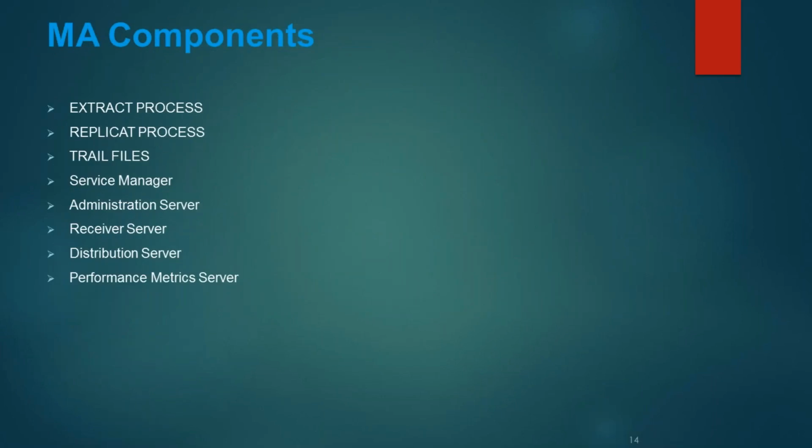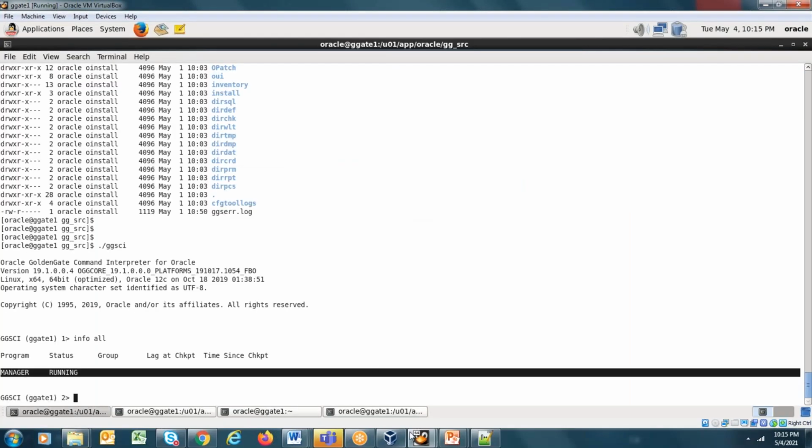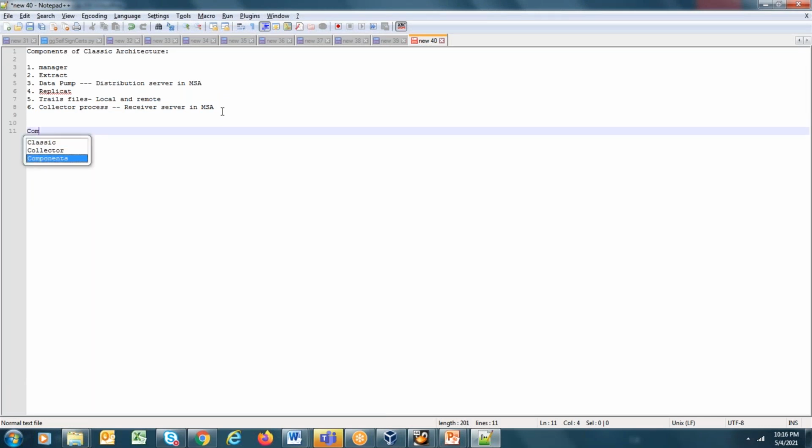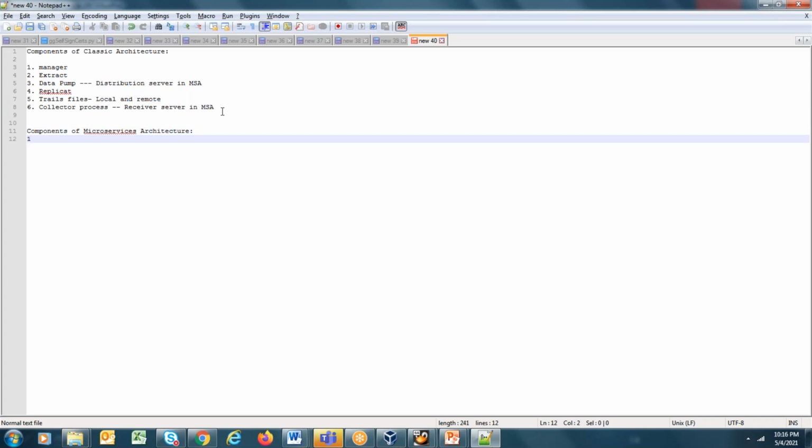You have the extract process, which captures the data. First of all, the components include the service manager. Let me write it so that it becomes easier for you to understand. Components of microservices architecture: first of all, the service manager.